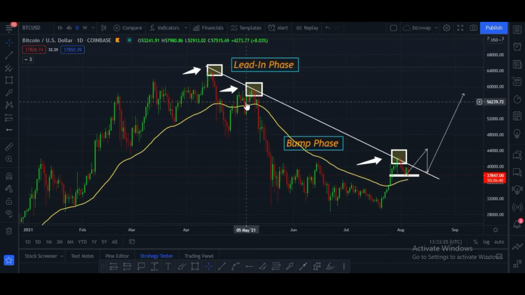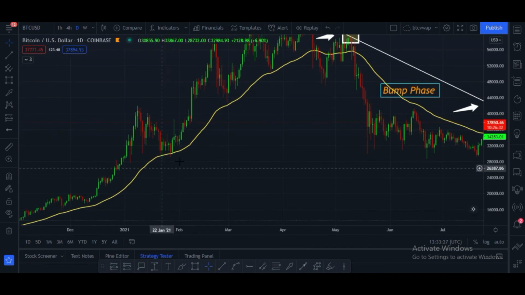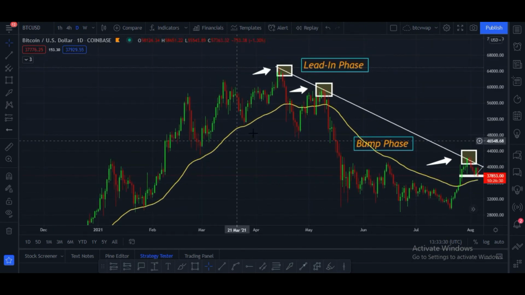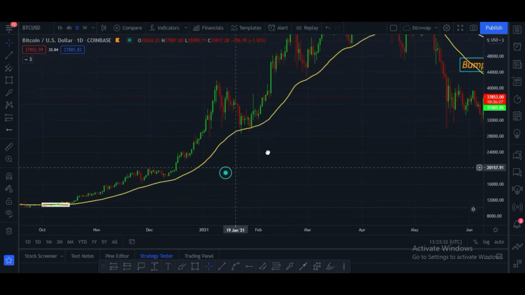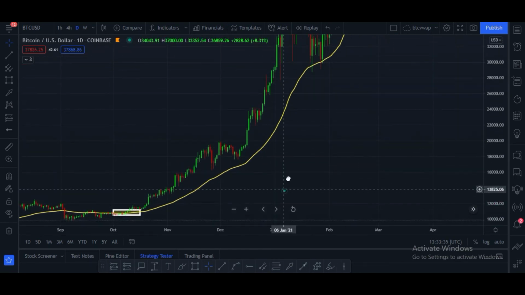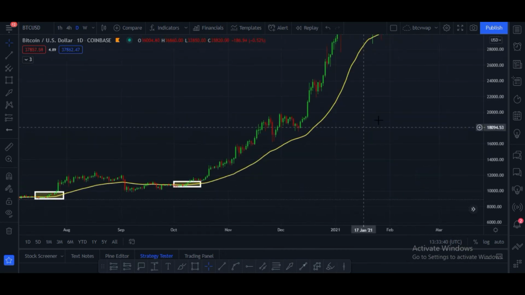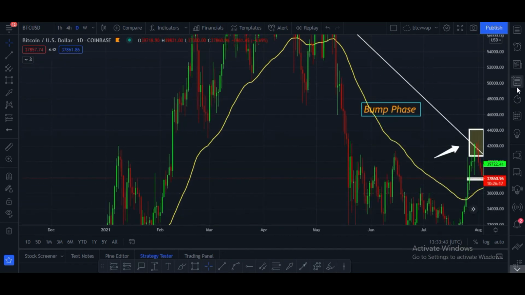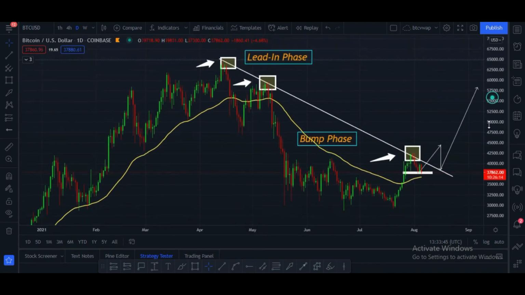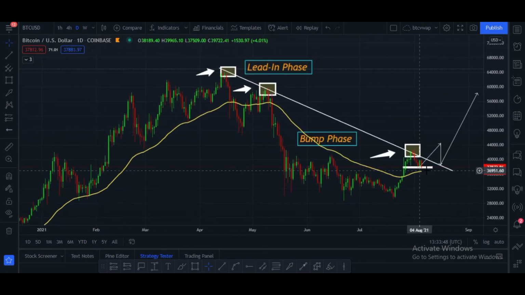Here you can see this was a support zone, but Bitcoin candles broke this and price went down. And here you can see this acts like a support zone, again and again, and now it is still acting like a support zone for Bitcoin, and Bitcoin price is still holding this area, $37,700 and the 50 daily exponential moving average support zone.